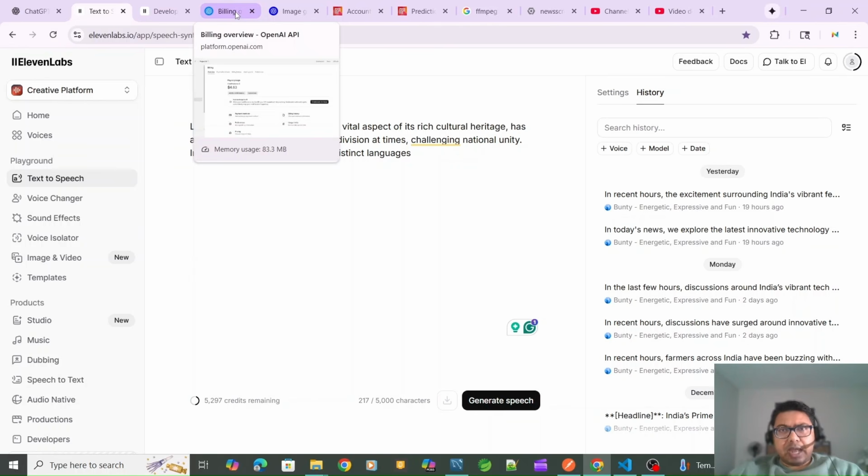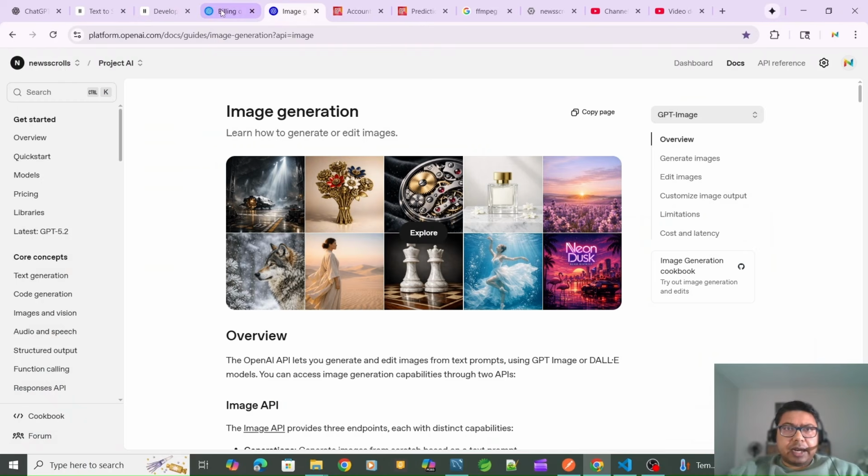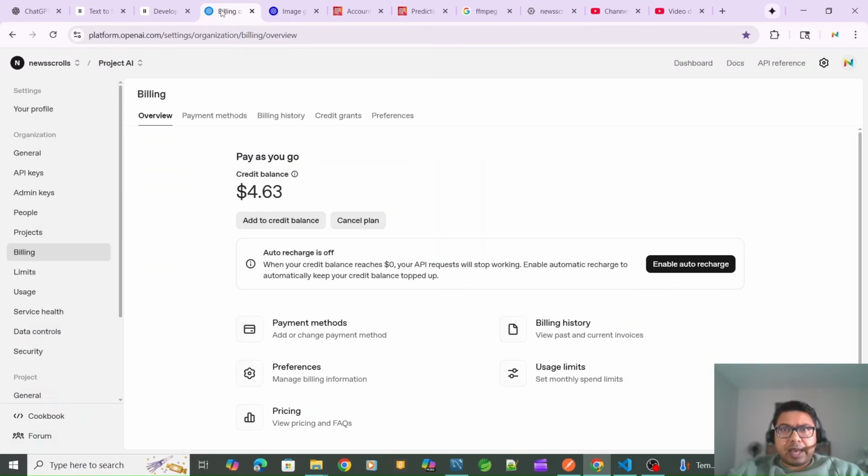At this point, I'm asking it to just give a transcript for 1 minute and also give me a prompt through which I can generate an image about that topic. So that's the first thing which I am getting from the OpenAI call.